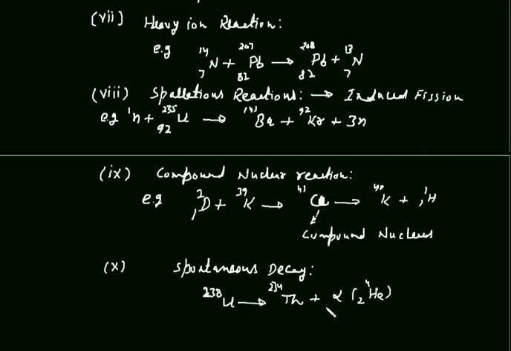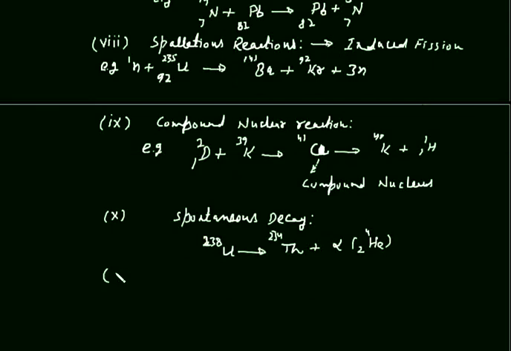Means all the reactions in which a nuclei decays spontaneously to another nuclei emitting alpha particle, beta particle or gamma radiation is spontaneous decay.